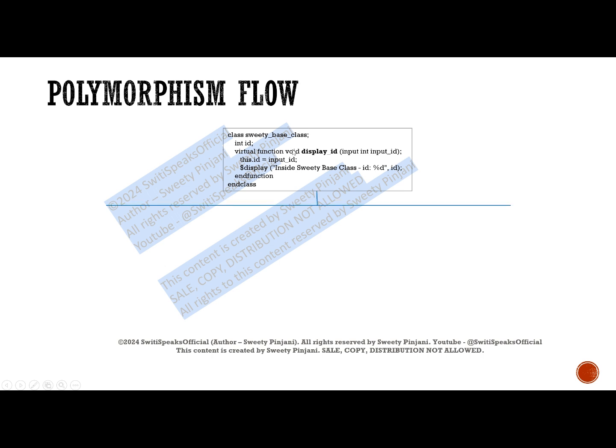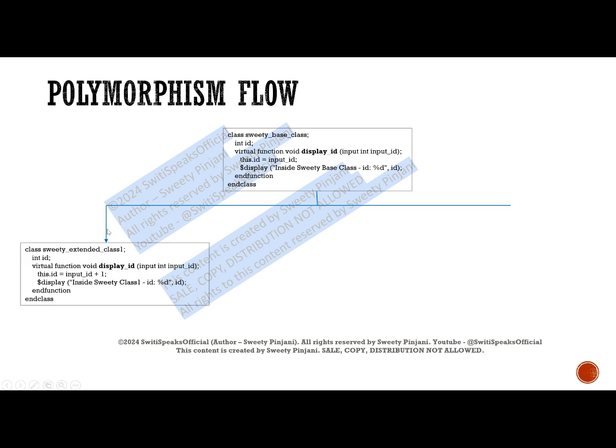Now I will create extended classes from this base class. I am creating an extended class 1. Again, this also has ID and it also has the same function. You see, the function name is same, display ID. The number of arguments are same, which is 1. The type of arguments are same, which is int.